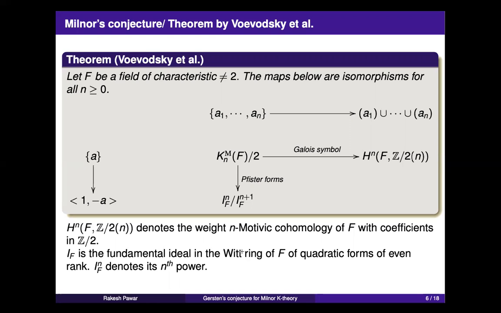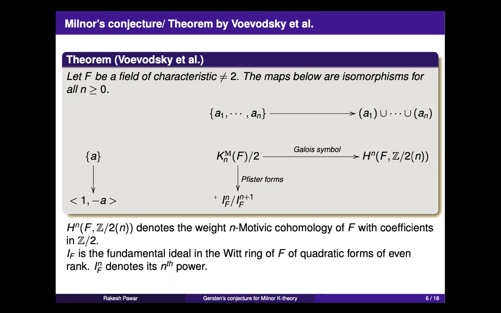And you look at the sub ideal of those quadratic forms which are of even rank. So a quadratic form comes with a bilinear form and a vector space, if you want to think about it like that. Then the rank is the dimension of the underlying vector space. So you look at the ideal generated by those quadratic forms which are of even rank. Okay. So this is sometimes called the fundamental ideal, and you can take powers of it. Okay. And he was interested in these quotients.